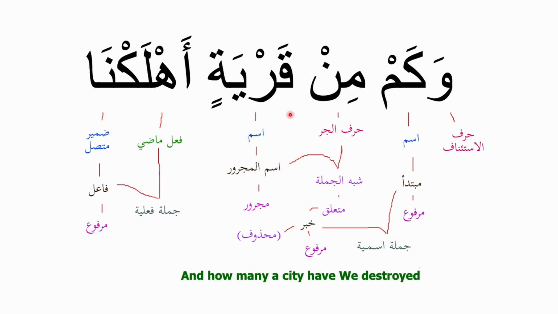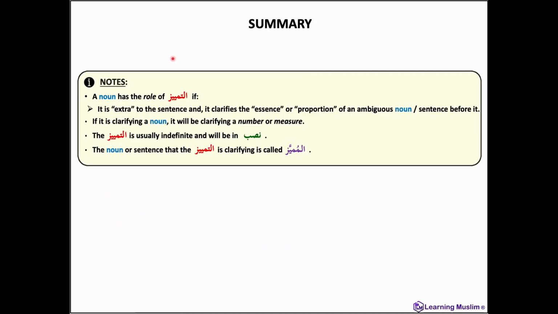So similar to the previous example, the word قرية here, even though it's ismul majrur, it could be further analyzed to be the tamyiz within the sentence. Because if we look at the meaning, and how many a city have we destroyed, so a city is clarifying the word many that comes before it. So for simplicity's sake, we leave it as ismul majrur, but we could further analyze it as tamyiz also.